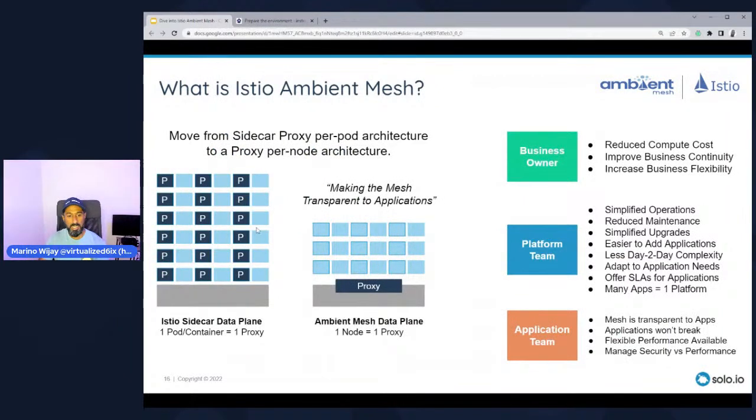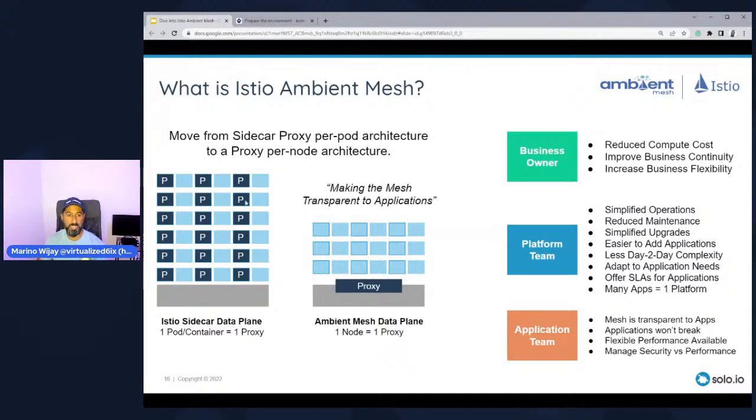Now, in the Istio mode or the regular Istio version here, when we have the sidecars here, if you notice, we have a proxy and we have the main container. So anytime we see this, we have a sidecar existing alongside of our main container. Now, this is taxing from a resource and CPU memory standpoint, but it also means a lot of different sidecars to have to be responsible for as well.